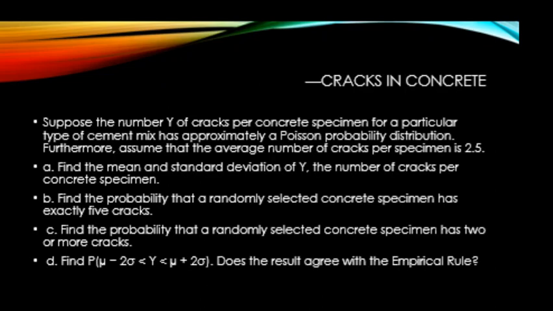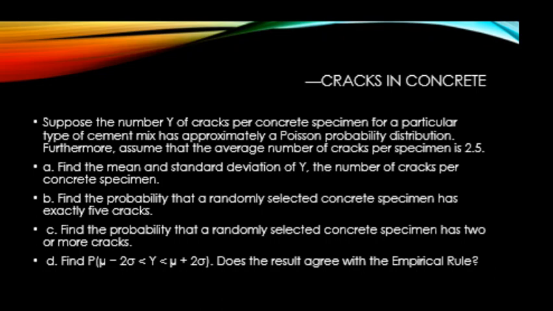Okay. Now let's use this information to solve some problems. The first example here is about cracks in concrete. Let's look at the information. Suppose the number y of cracks per concrete specimen for a particular type of cement mix has approximately a Poisson probability distribution. Furthermore, assume that the average number of cracks per specimen is 2.5. Okay, so let's see if it follows a Poisson distribution. Although it's given, let's just figure it out.